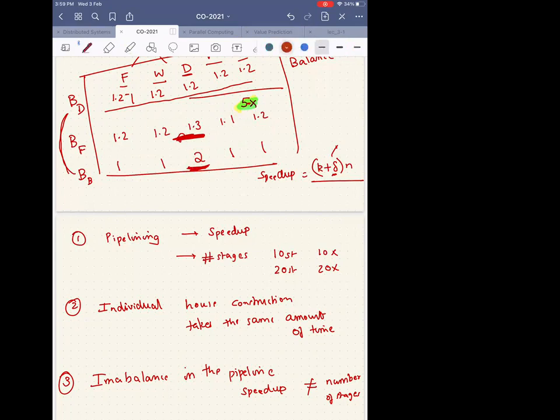It should not be like this is 0.25, this is 0.25, and everything else is taken by one stage which is taking 5 days. Then there is no point in having the pipeline, right? Because the speed up is now totally gone, because this one itself is taking 5 days. So there should be some kind of balance in the pipeline.